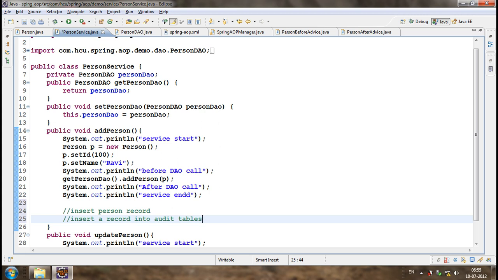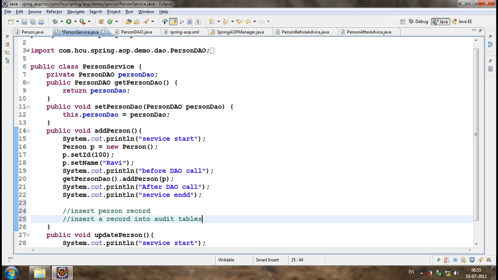Let's consider inserting a person record and inserting into an audit table. Let's consider there is some exception while inserting the person record, but that exception was caught.